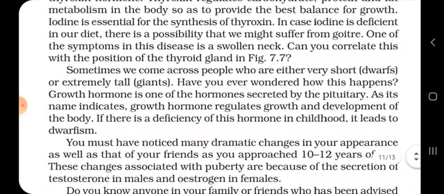Sometimes we come across people who are either very short, said to be dwarfs, or extremely tall, said to be giants. Have you ever wondered how this happens? Growth hormone is one of the hormones secreted by the pituitary gland. As its name indicates, growth hormone regulates the growth and development of the body. If there is a deficiency of the hormone in childhood, it leads to dwarfism.